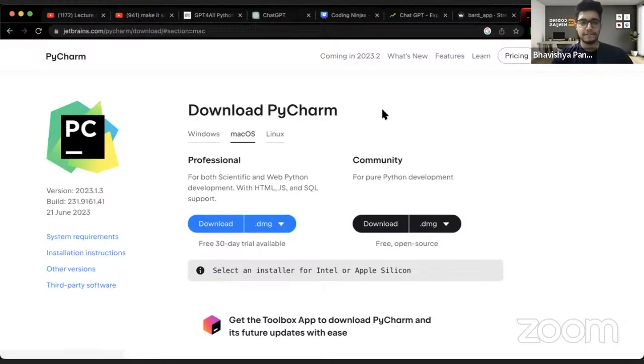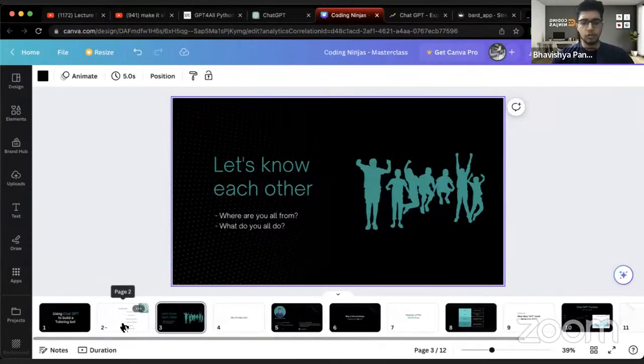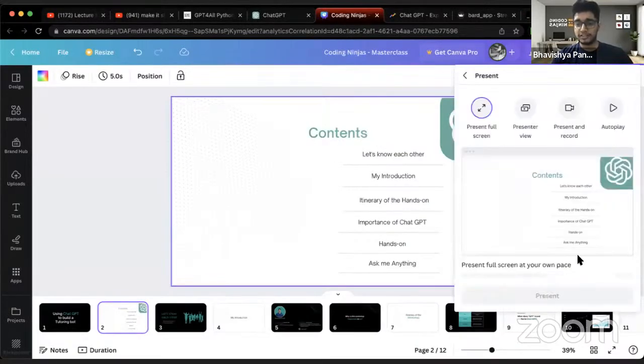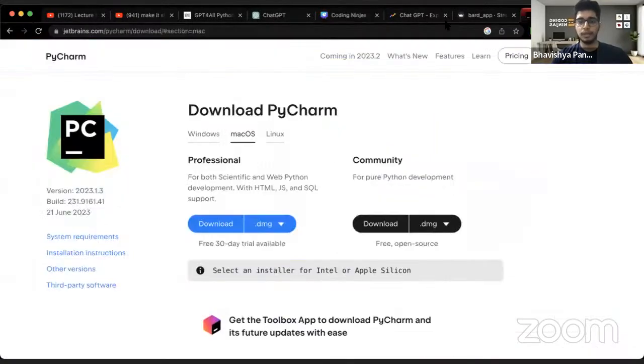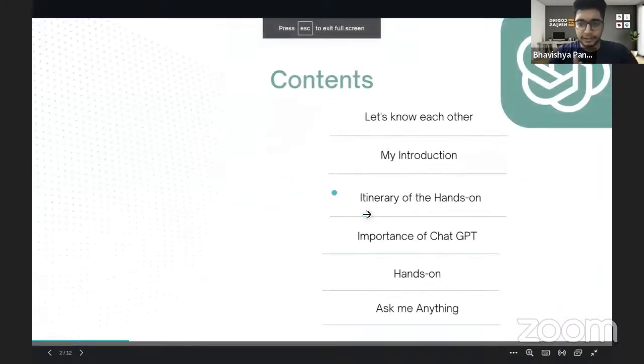And chalo, let's get started. So in the meantime, we have this small warm-up session to understand each other better. I believe the people who have not installed these things, I hope you guys would be able to install it. In the meantime, chalo, let's get started.